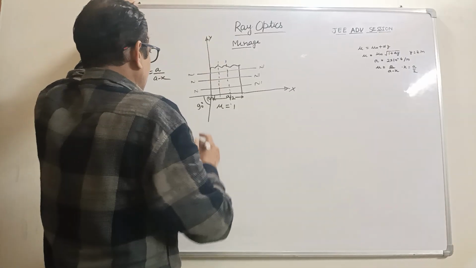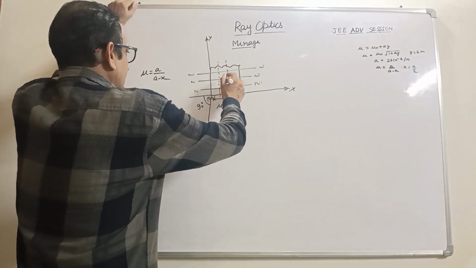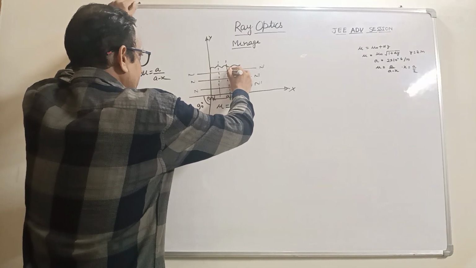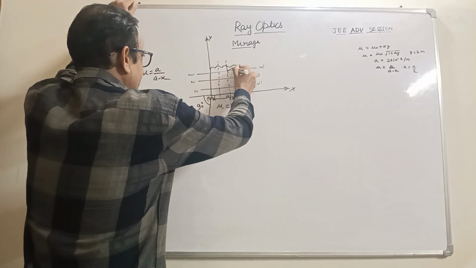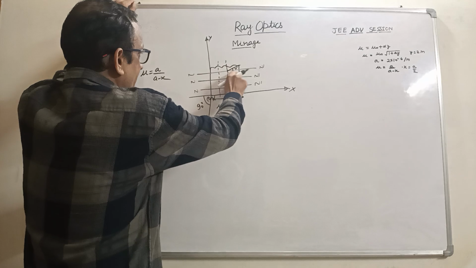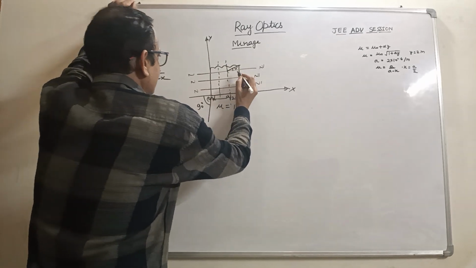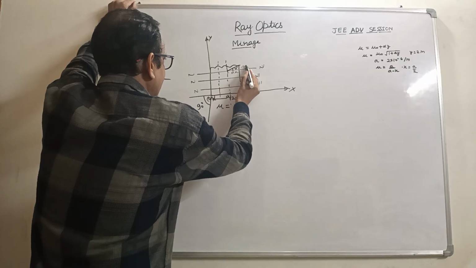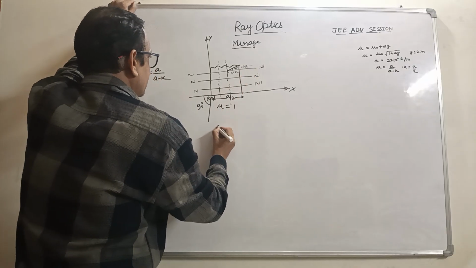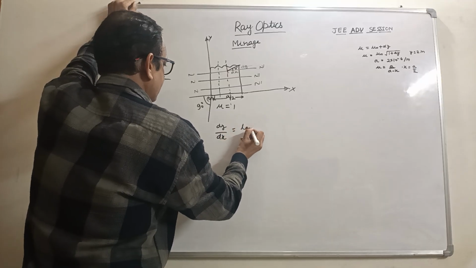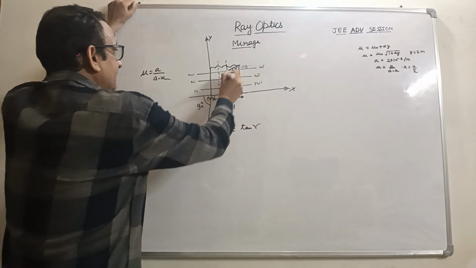So we know this is the normal, and this would be the angle of refraction, r. So this would be dx and this would be dy. So dy over dx would be tan r.